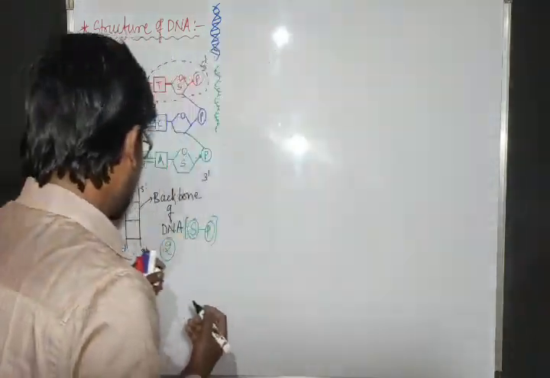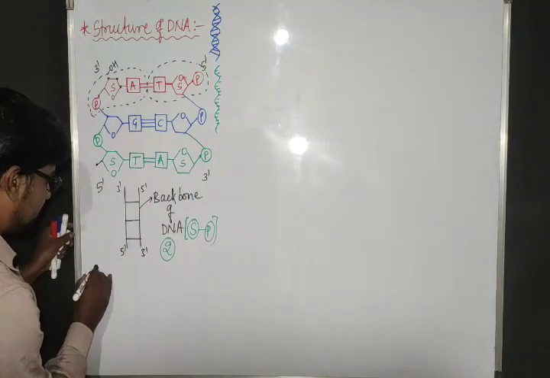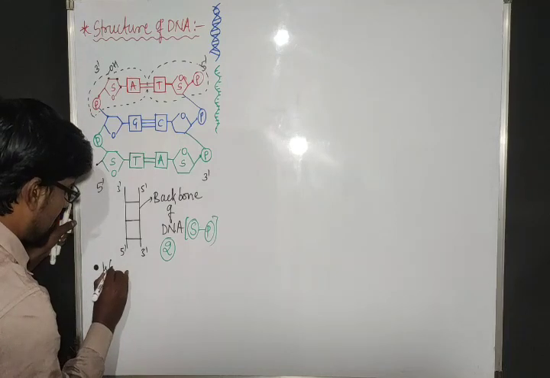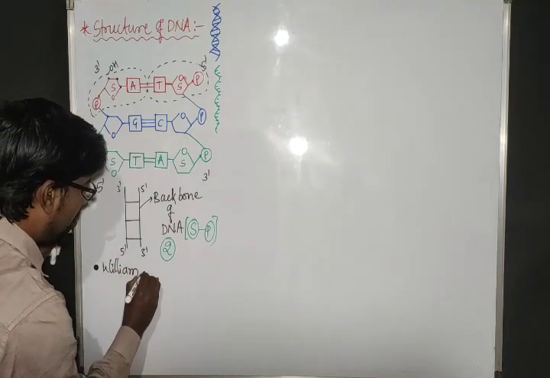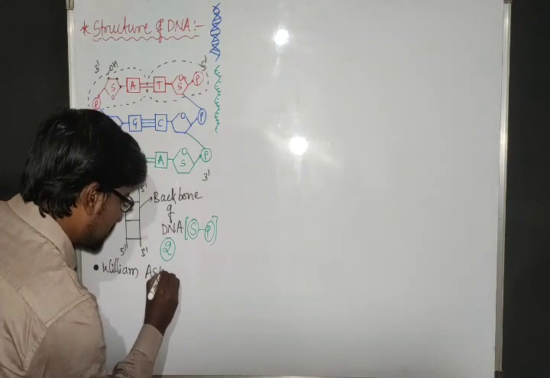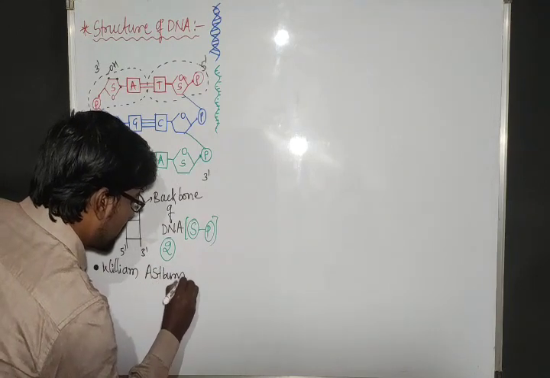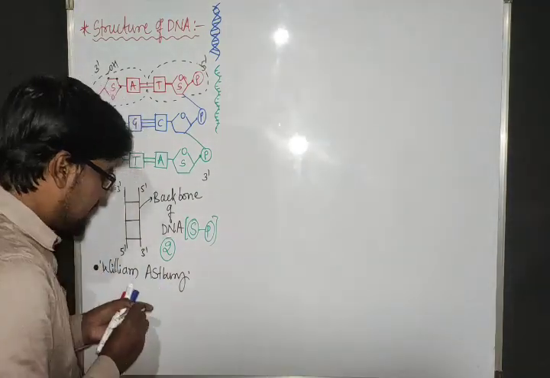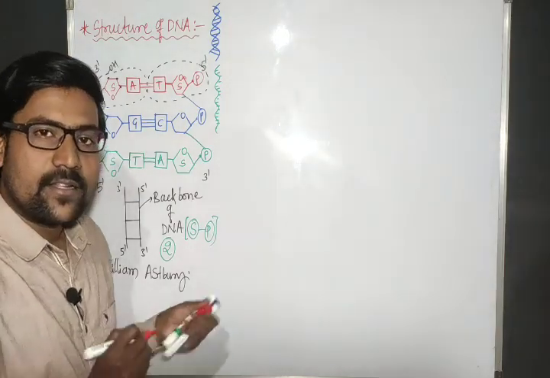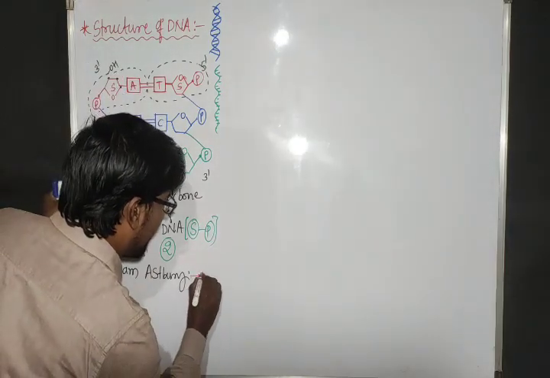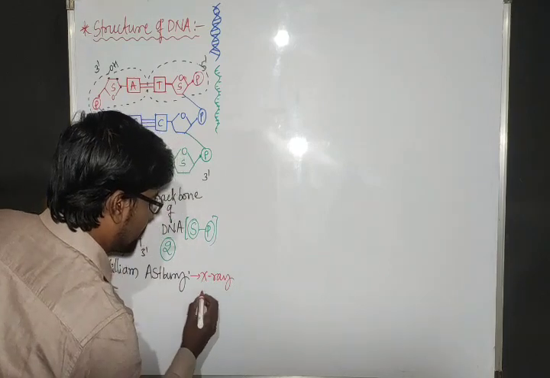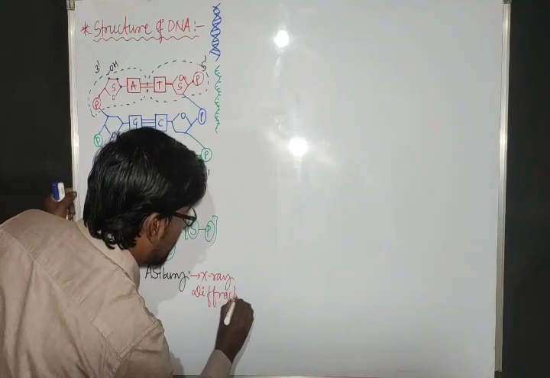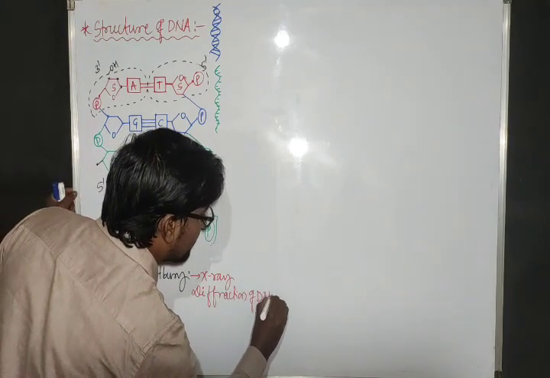But then one scientist, William Astbury. The scientist's name is William Astbury. This scientist studied the X-ray diffraction of DNA.